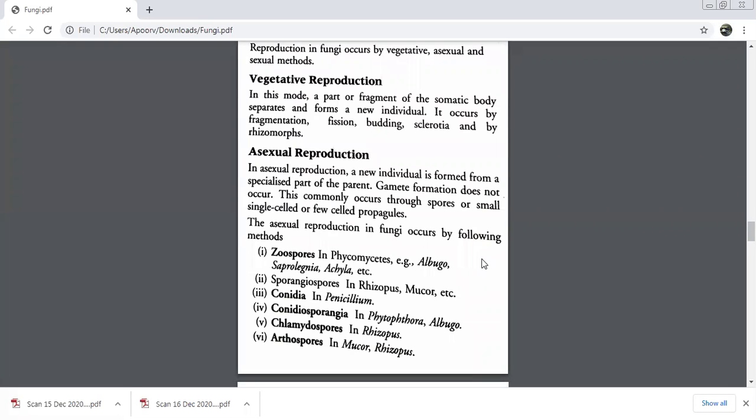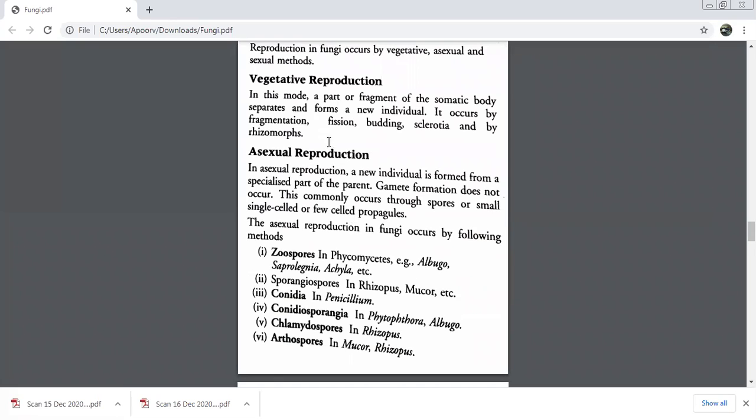Any part which can grow once separated from the parent plant and reproduce is what we call a propagule. The special thing about fungal propagules is that they're either single-celled or have very few cells. They're not thick multicellular propagules.